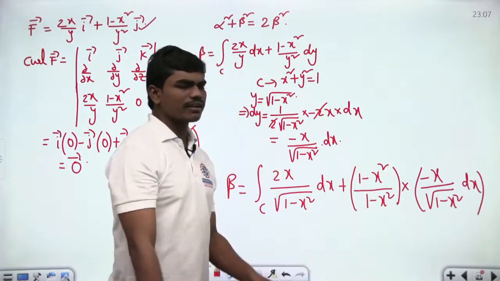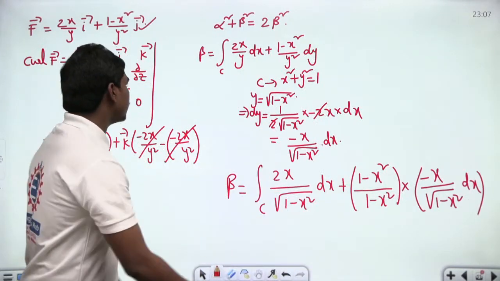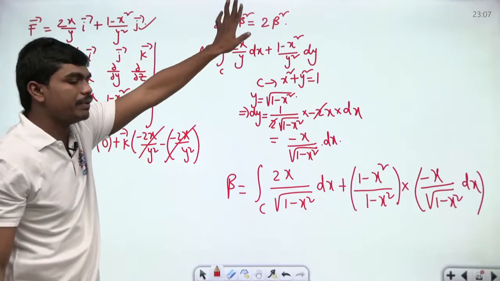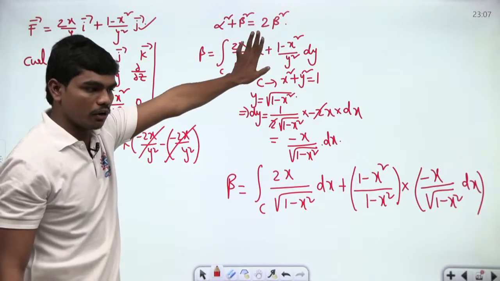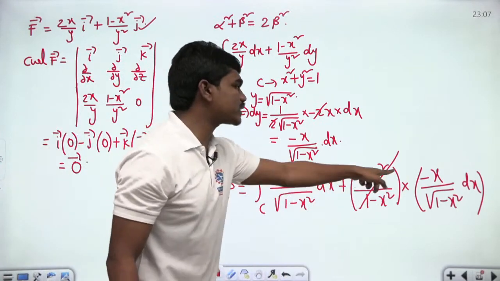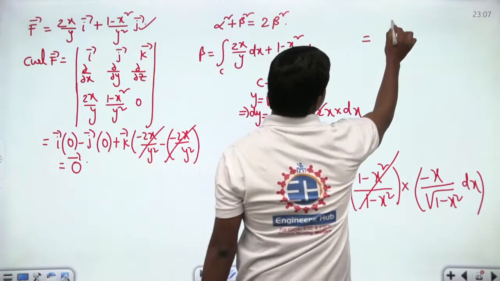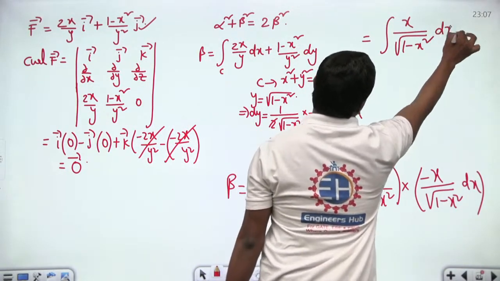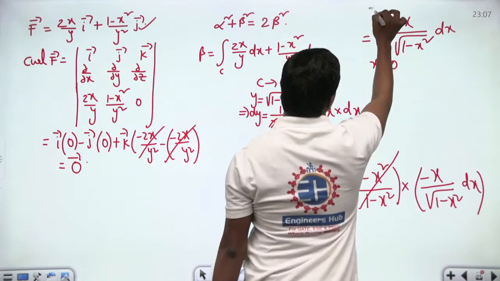Look, the majority of the problem depends on your understanding that if you check for irrotationality of this function, then alpha and beta will be same. This is the key point of this question. Once you know the key point, then things are very easy. You can cancel this. So 2x minus x, what we have finally is integration of x by root of 1 minus x square dx. And of course, you know x is running from 0 to 4 by 5.